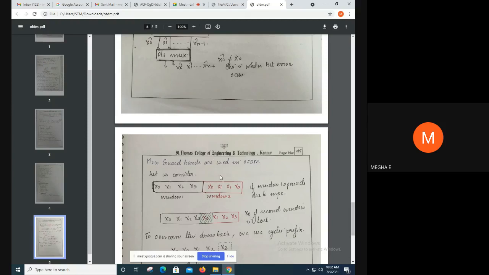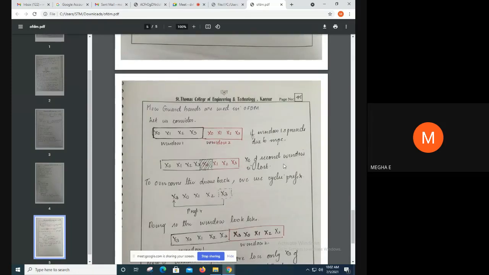And because of this multipath component, window 1 starts spreading. If window 1 spreads, then x0 of the second window is lost. Here we can see that if window 1 spreads into window 2, then the x0 in the second window is lost, because window 1 spreads onto the symbol x0. That is, window 1 spreads into window 2 because of the multipath component, and the first symbol x0 of window 2 is lost.